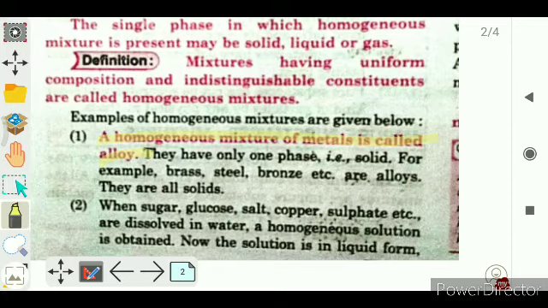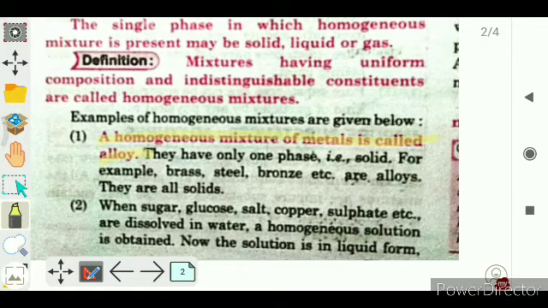A homogeneous mixture means when two or more metals are mixed and their composition is uniform, then this homogeneous mixture of metals is called an alloy, right?